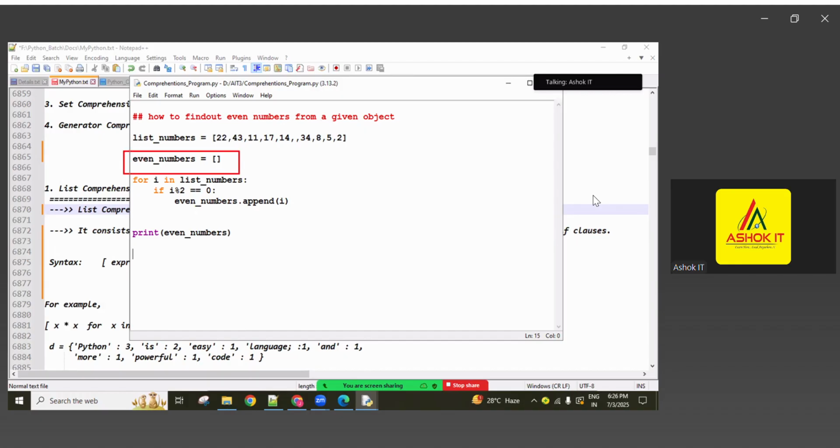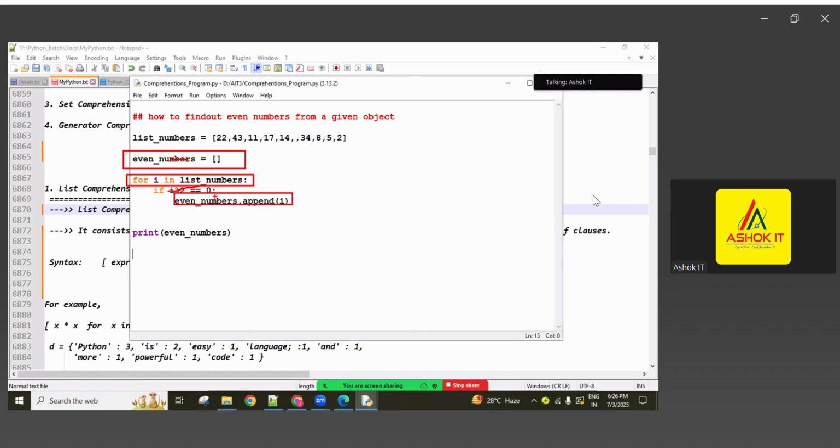So one empty list I created with the name even_numbers. Then a for loop over the list of numbers, each number I'm getting. Is that number divisible by 2, i % 2 == 0 or not, I'm comparing. So this i value after modulo division by 2, if the result is 0, then the == 0 matches. If it is matching, that is an even number confirmation. Then that i value is added into this even_numbers list.